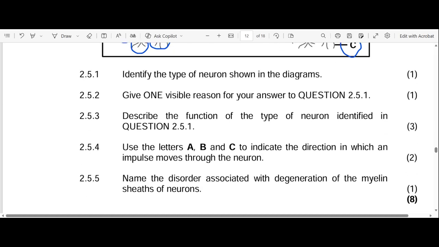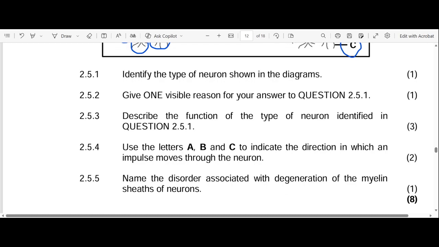Okay, let's go to 2.5.3. Describe the function of the type of neuron identified in question 2.5.1. What's the function of the motor neuron? The motor neuron transmits impulses from the CNS, which can be the spinal cord or the brain, to the effectors. The effectors are your muscles. So it transmits impulses from the central nervous system to the effectors, which are your muscles.